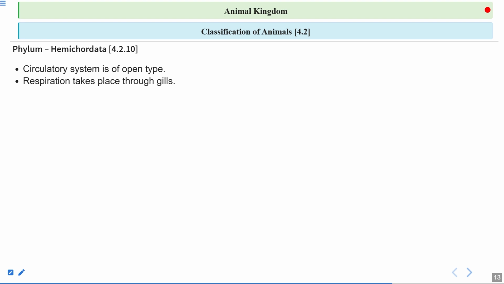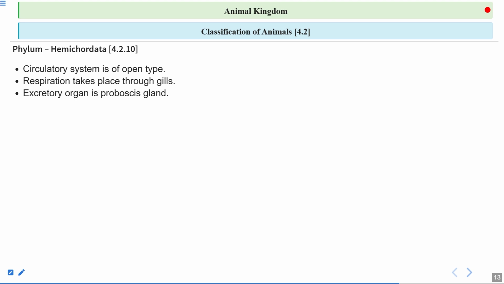Respiration takes place through gills. They have a separate gill region, and that helps in the process of respiration. The water is there because they are mostly aquatic organisms, and water has dissolved oxygen in it. So with the help of gills, they can take the water and the dissolved oxygen in it.